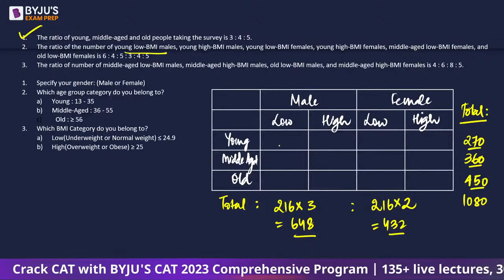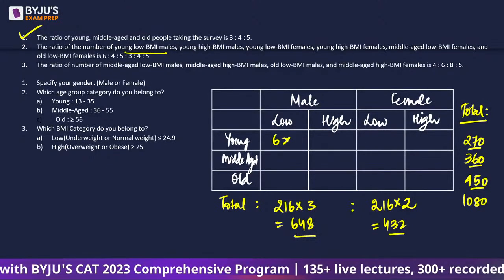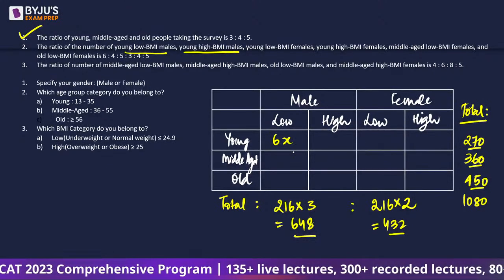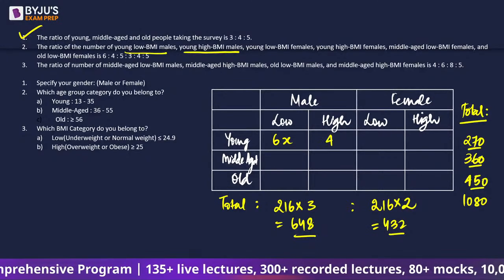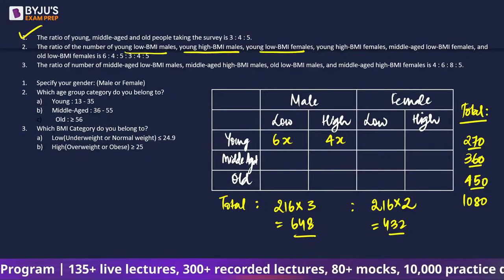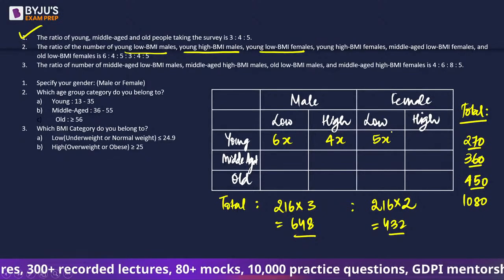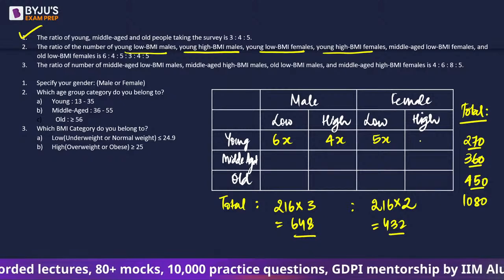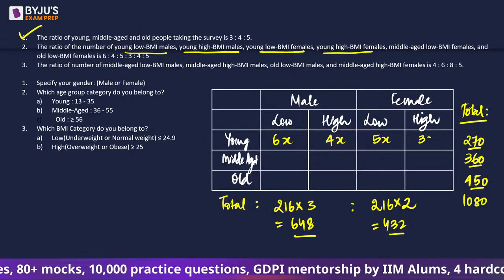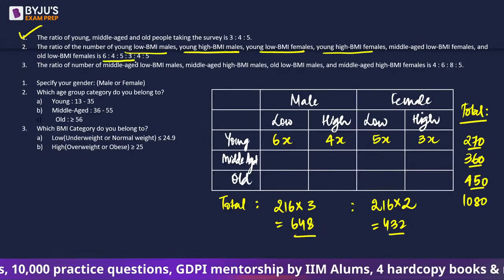So young low BMI males is 6x, young high BMI males is 4x, young low BMI females is 5x, and young high BMI females is 3x. So we're talking about the first 4 proportions.